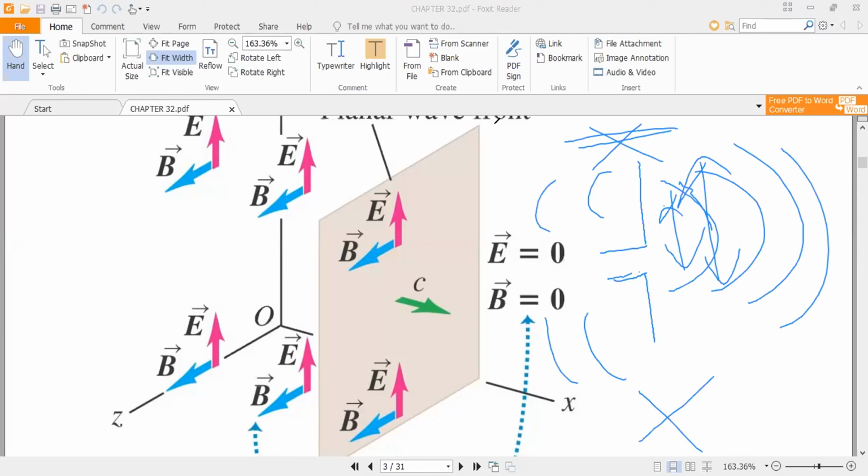Therefore here it is written that E and B are 0. You can see why it is written that E is equal to 0 and B is equal to 0. The direction of propagation is this. In the direction of propagation, the electromagnetic waves have E and B components that are 0 along the X, and also in the direction in which the charges move, in that direction also the electric field and the magnetic field are 0.